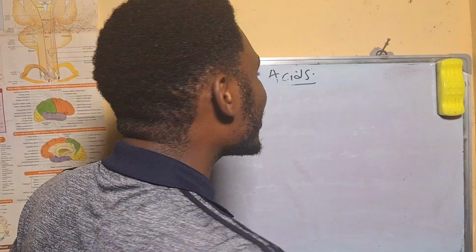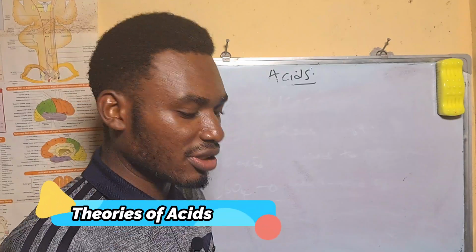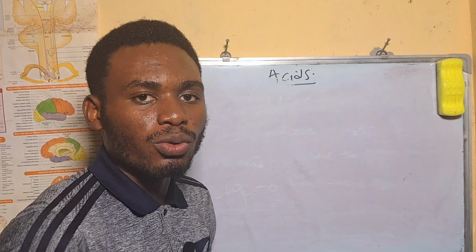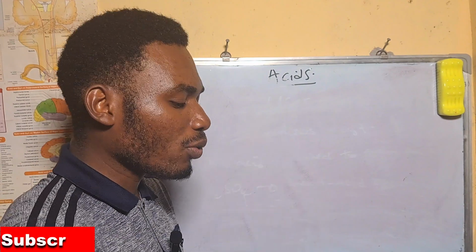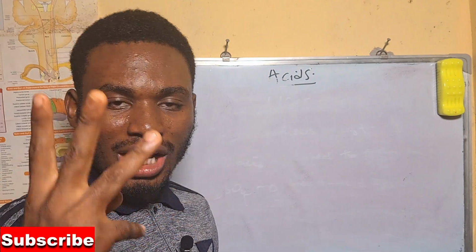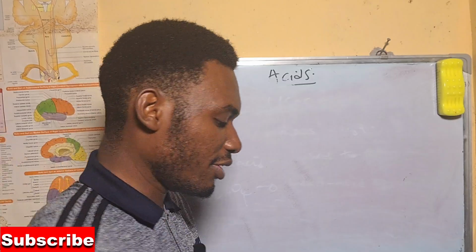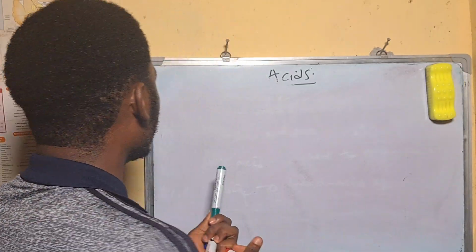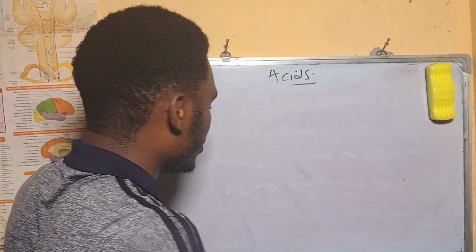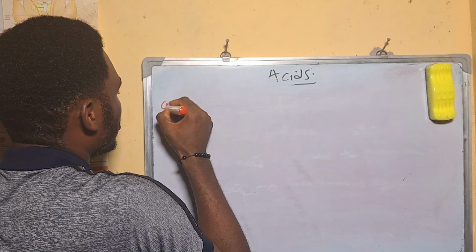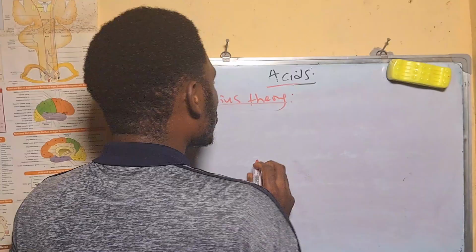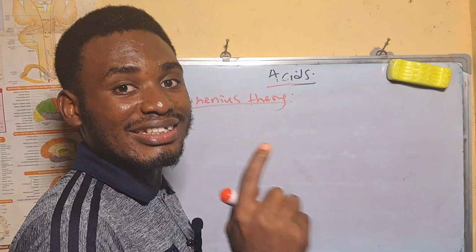So in chemistry, we basically have three theories of acid-base. We have the Bronsted-Lowry Theory, the Lewis Theory, and the Arrhenius Theory. We'll talk about these three theories exhaustively now. Our number one theory is the Arrhenius Theory, which we'll be talking about now.